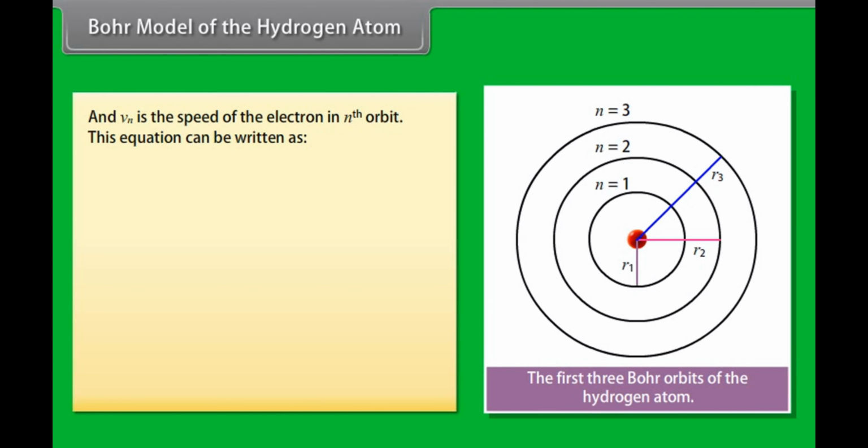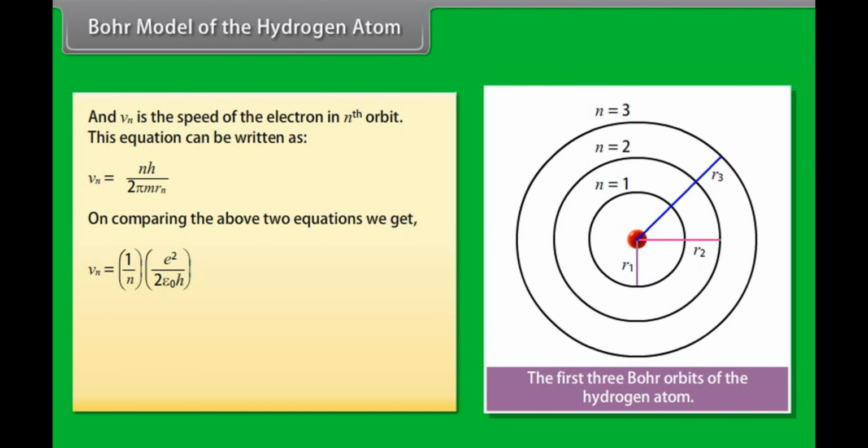This equation can be written as Vn equals nh upon 2 pi m Rn. On comparing the above two equations, we get the expressions of velocity and radius of the nth orbit. Vn equals 1 upon n multiplied by e square upon 2 epsilon naught h. And Rn equals n square multiplied by h square epsilon naught upon pi m e square, which equals n square a naught, where a naught is equal to 0.529 angstrom.